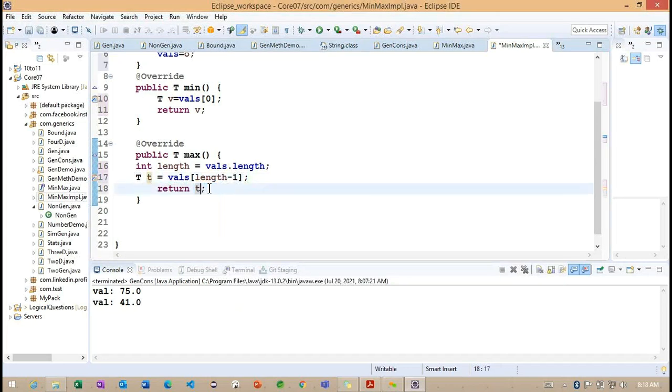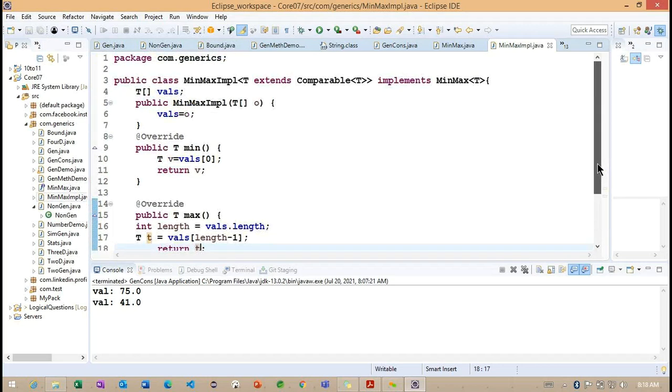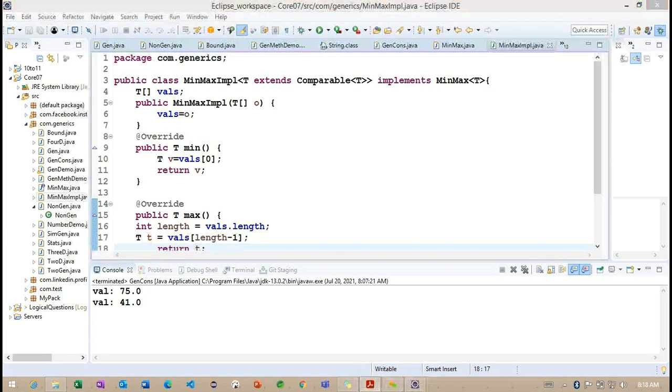I will return this particular T, so this is our max value. Just for simple understanding, I'm providing these values here. So this is the way we can implement the code and return the values here. This is all about the generic interface here.